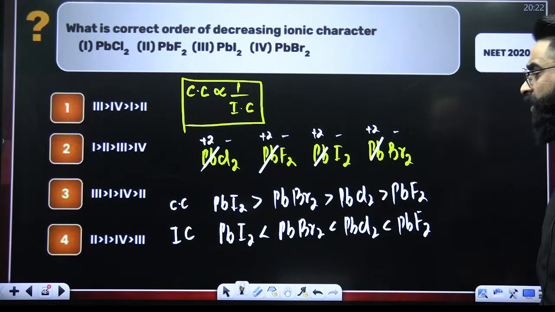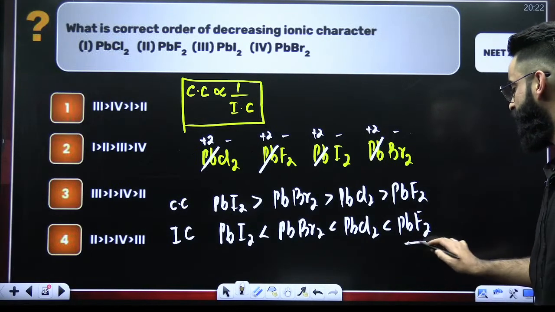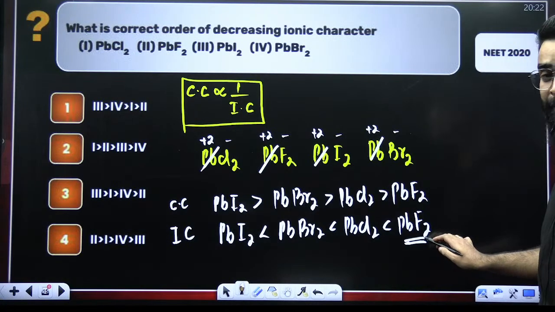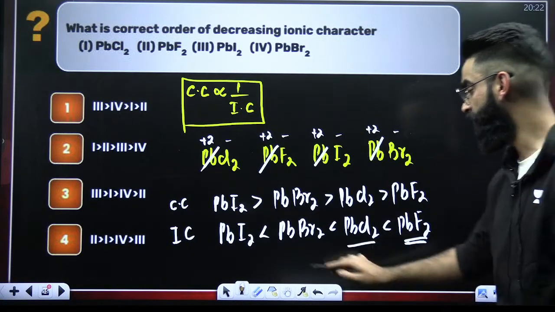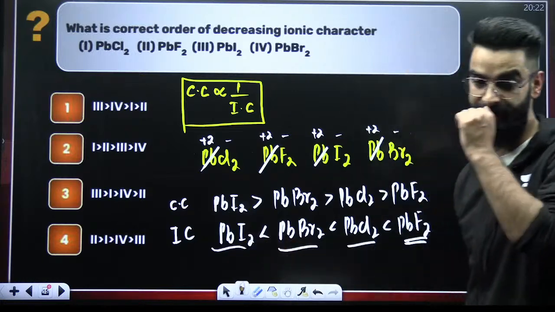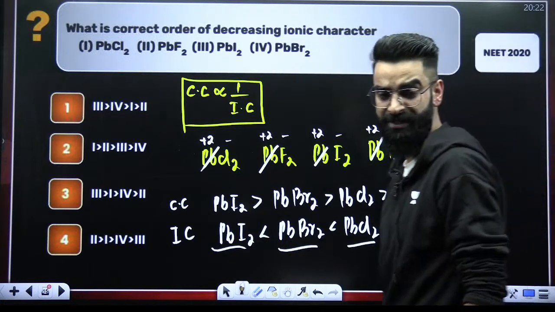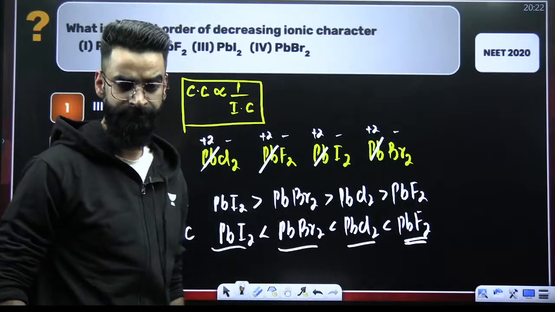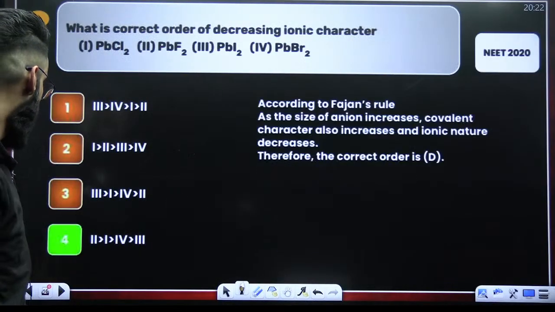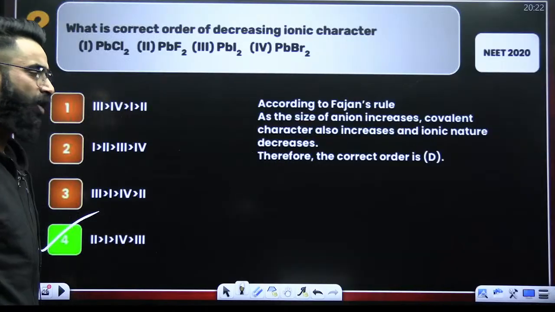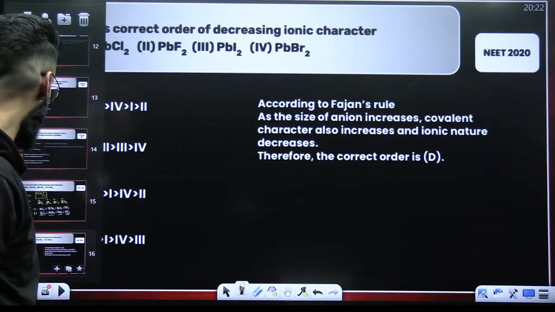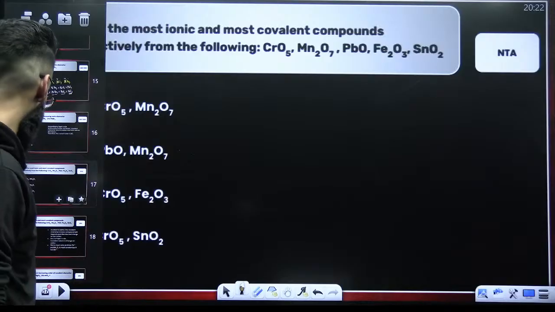What is going to be the decreasing order of ionic character? PbF2 has got maximum ionic character, followed by PbCl2, followed by PbBr2, followed by PbI2. Perfect. So I believe you can easily select your options now. I gave you the concept, right? So as majority of the students were saying option 4, absolutely it's going to be option 4, the correct answer of this particular question.